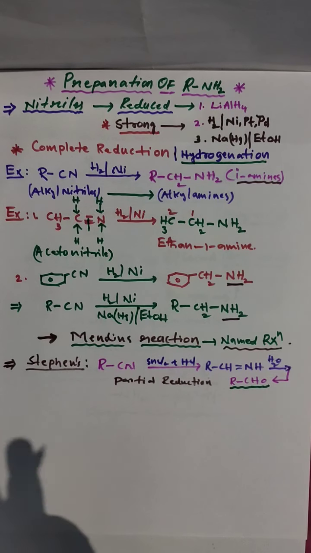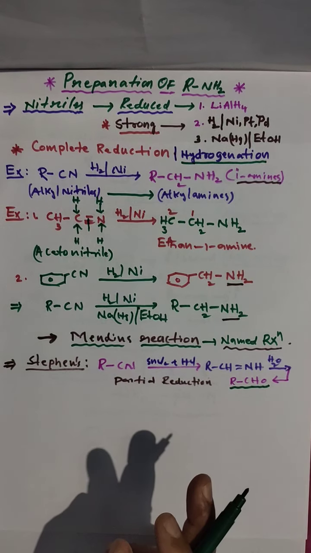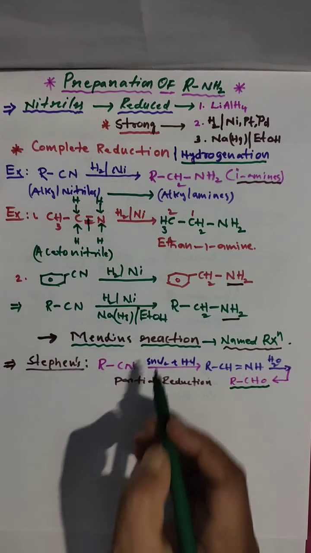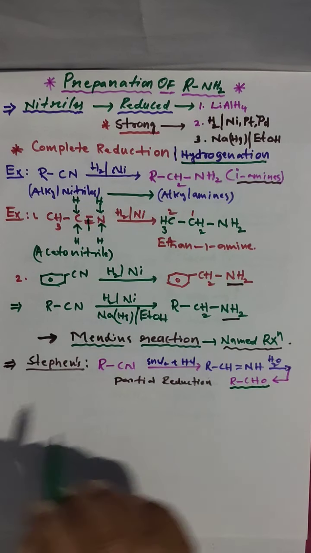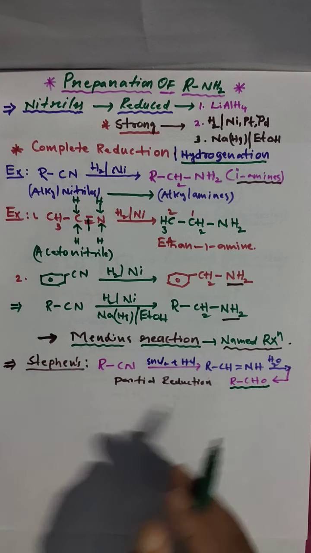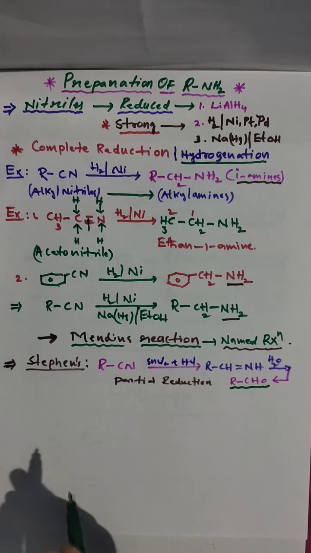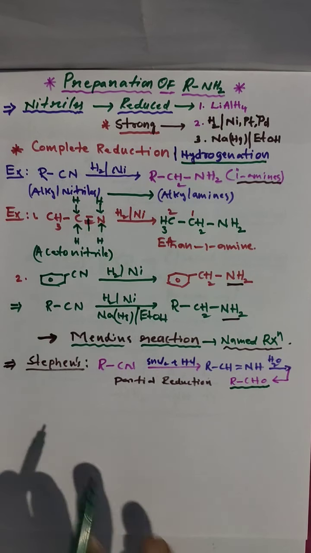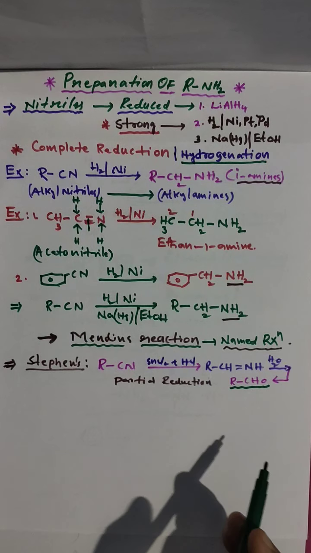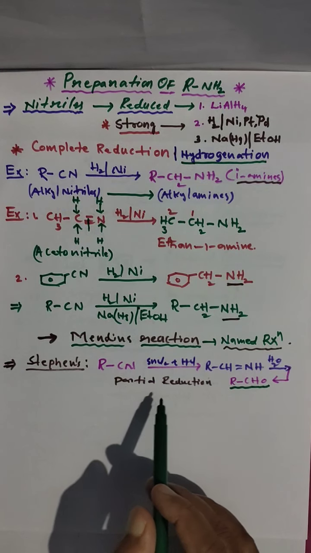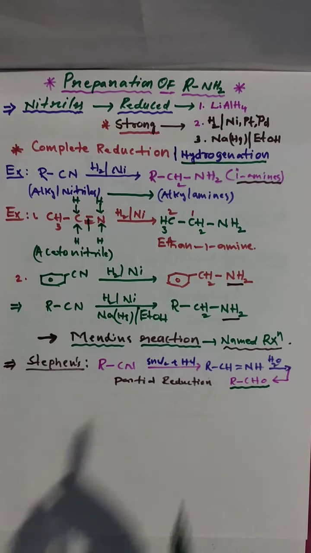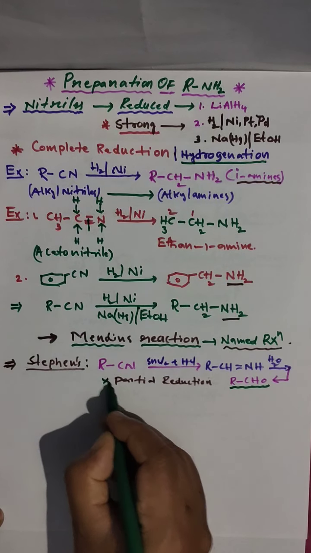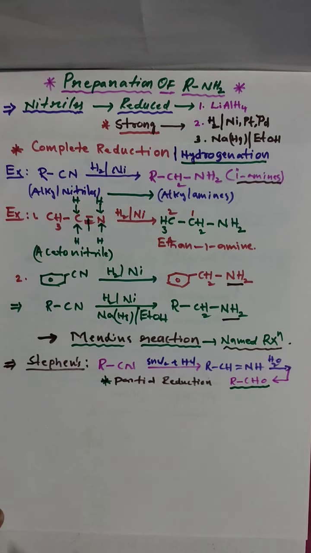In Stephen, I am repeating, partial reduction takes place in the presence of tin chloride and HCl. Complete reduction will not take place. In Mendius reduction, complete reduction takes place, and nitriles are converted into amines. Here in Stephen, nitriles are converted into aldehydes. This is partial reduction, and Mendius reduction is the complete reduction.